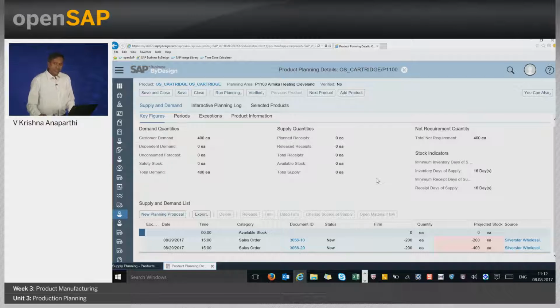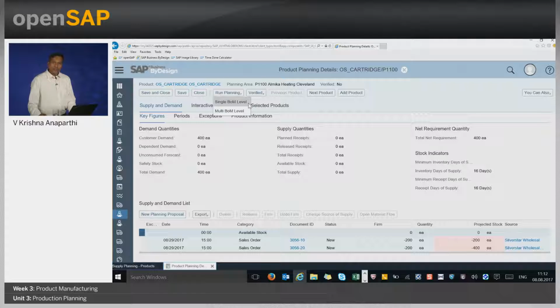Now at this point, I can actually run the planning, and the planning will try to net off the demand to create the proposals. Since the cartridge has the procurement type captured as in-house production, the system would create the production proposal. But as I mentioned earlier, for creating the proposal, you need to have the underlying production model, which we created in the last unit. So let me quickly run the planning.